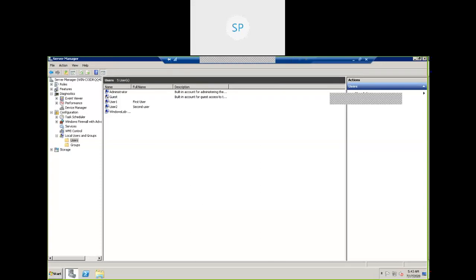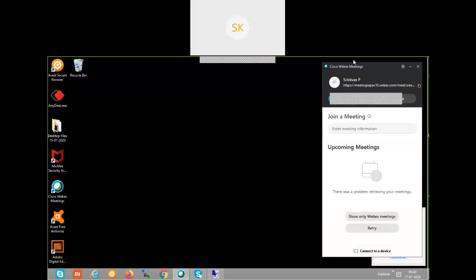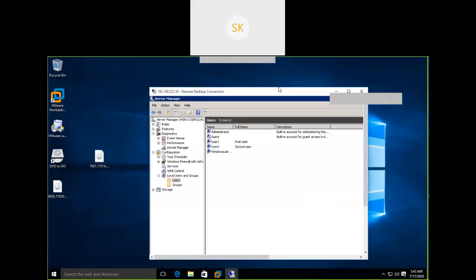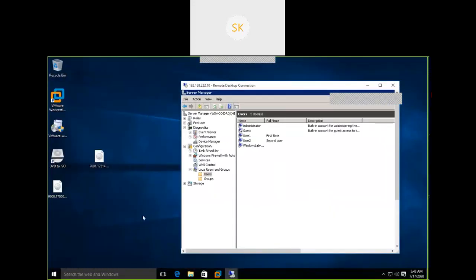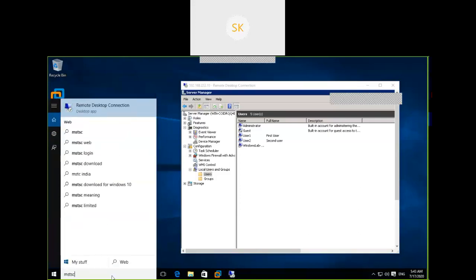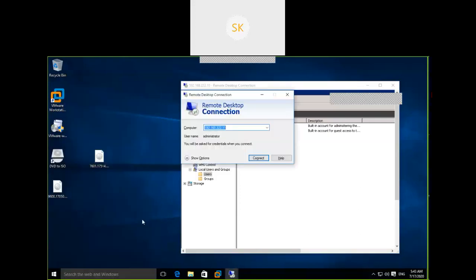Now we are going to try as user 2. Let's see what error it is going to give. We are going to open one more remote desktop session. We already connected 2 sessions to this server. Now we are trying a third session. Let's see what error we are going to get.